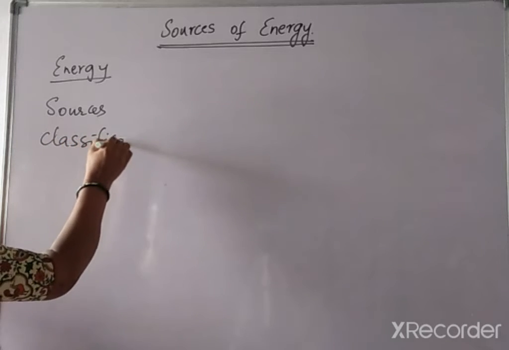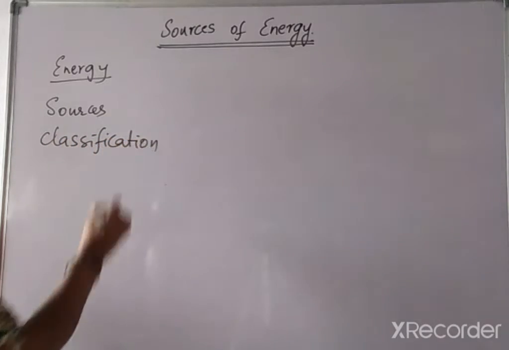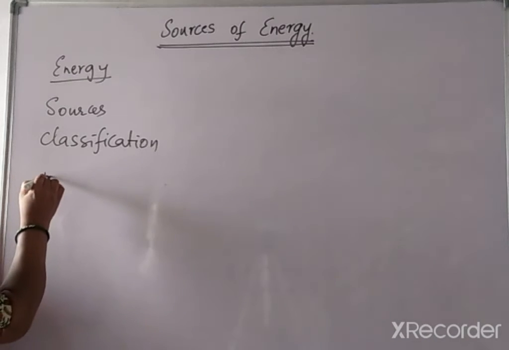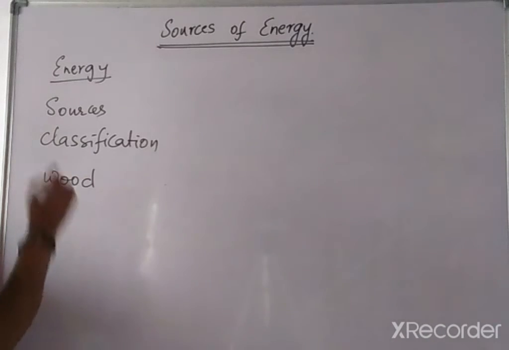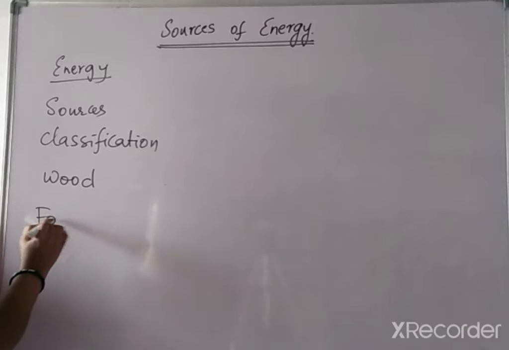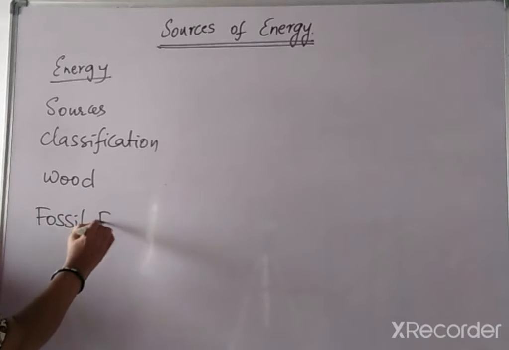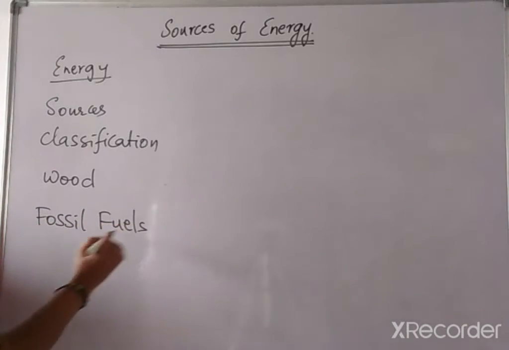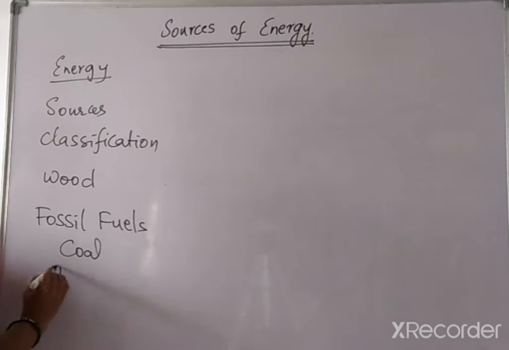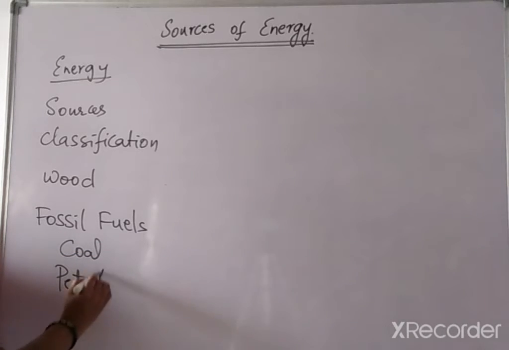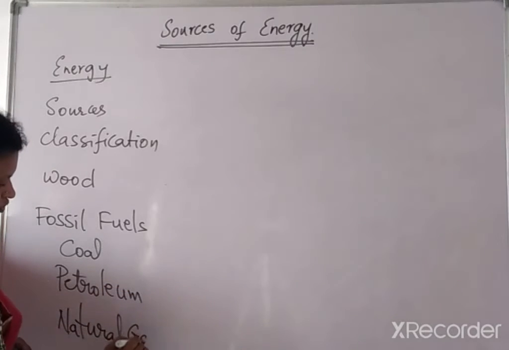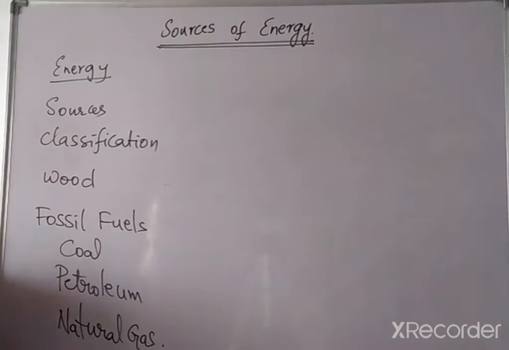After that we'll discuss wood, and after that all fossil fuels. So these fossil fuels are coal, petroleum, and also natural gas. These are the topics we have in our lesson.